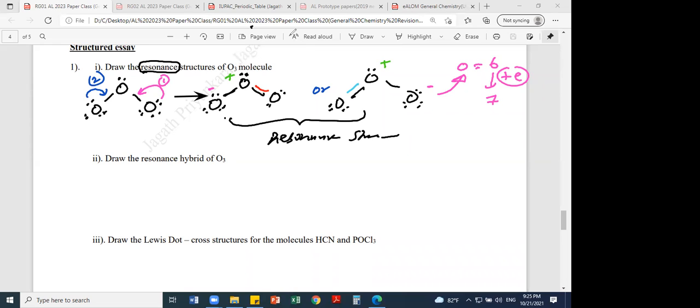In the old syllabus they put an arrowhead for this, like a coordinate covalent bond. But in the new syllabus we don't use it. Some teachers draw it with an arrow, but that is not accepted in the new syllabus. You have to put plus and minus signs. The arrowhead looks like a coordinate covalent bond. Okay, so this is how you get it. Ozone, a homo-triatomic molecule.